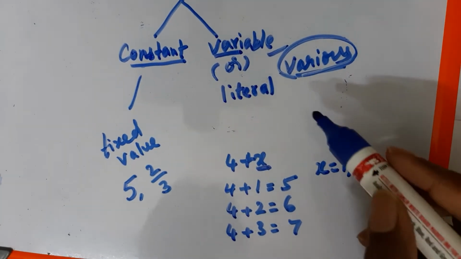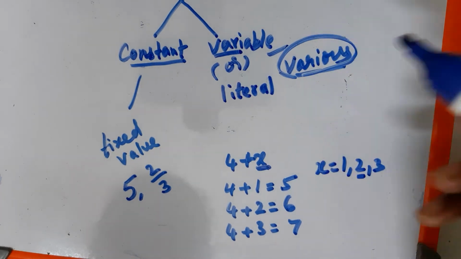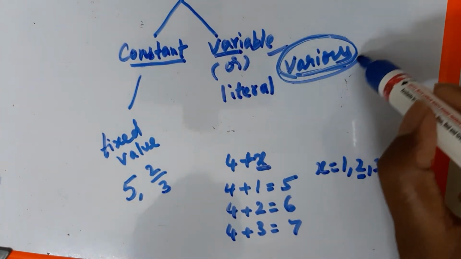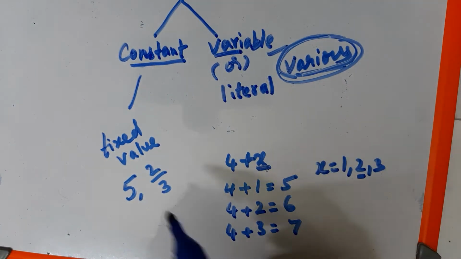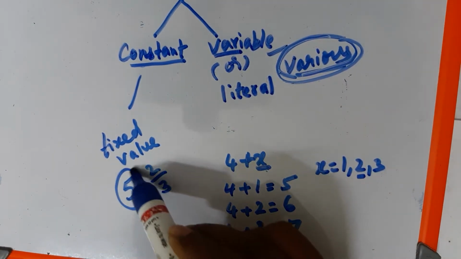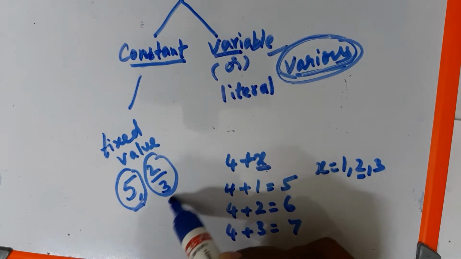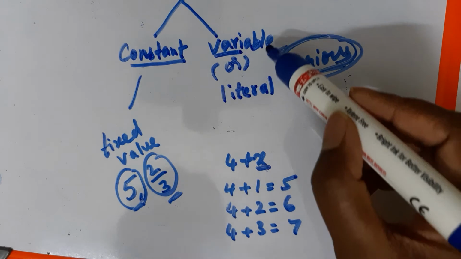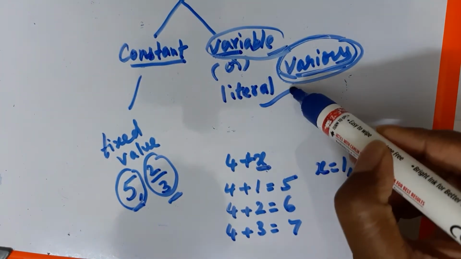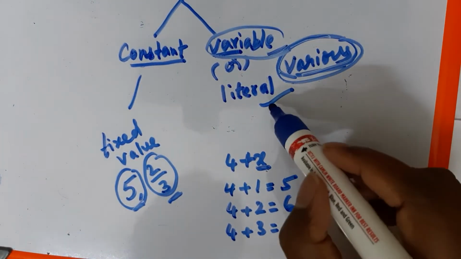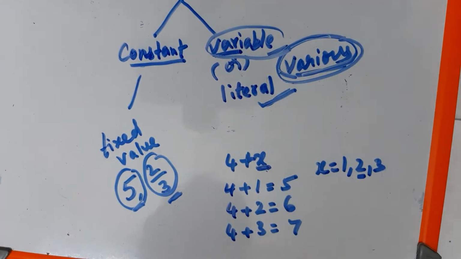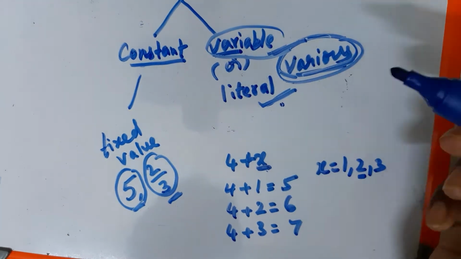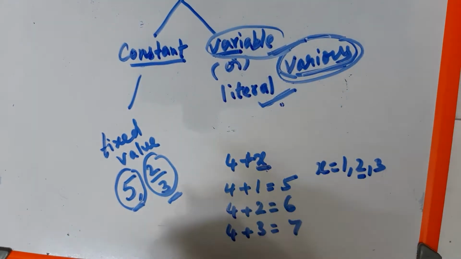So what is a variable? When you assign various values to it, it is called a variable. The value will change. Constant means it is a fixed value. You cannot change it. If you observe here, 5, 2 by 3, can you change them? No, they cannot be changed. So the variable is nothing but literal values. In algebraic expressions, we will call them literals.